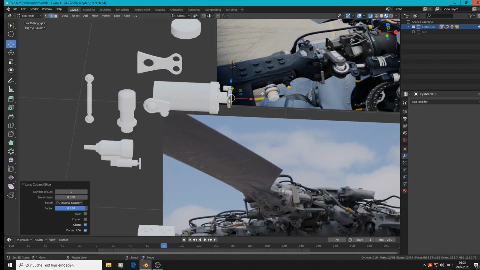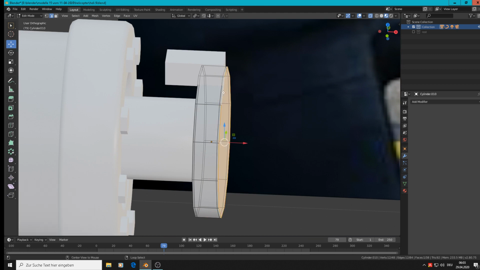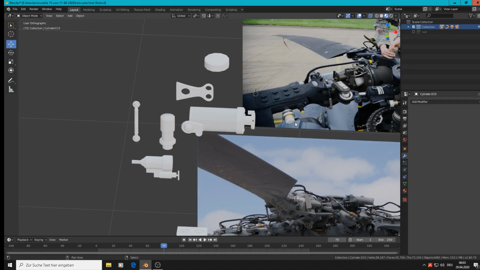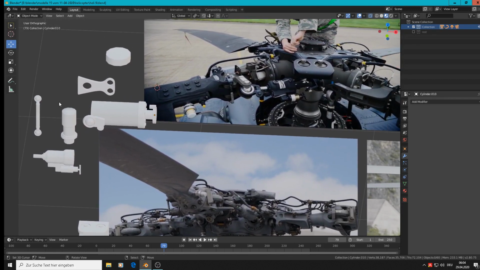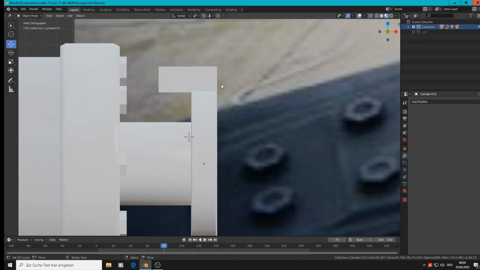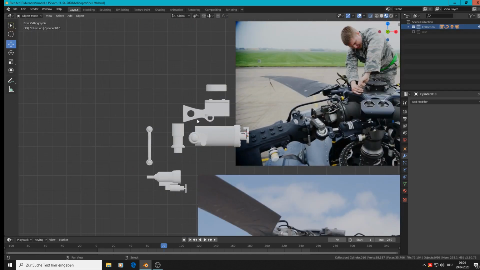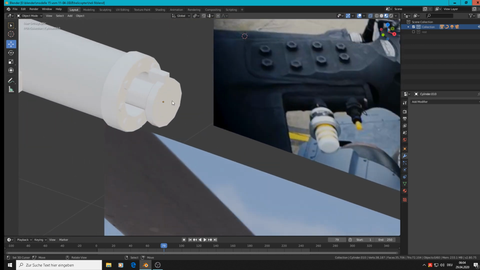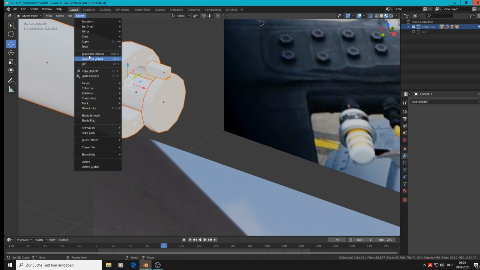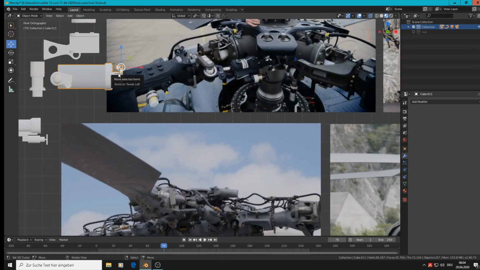You can bevel them if you want, but in this case it makes not much sense because we don't see anything there later. It's such a huge helicopter that you never see there something later. Good, here we are correctly, so that's all fine. We can select them all and join them together, so we have that.